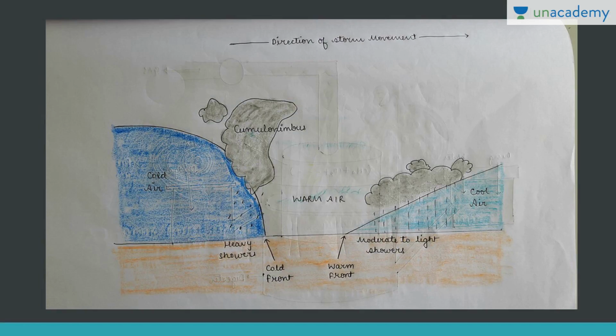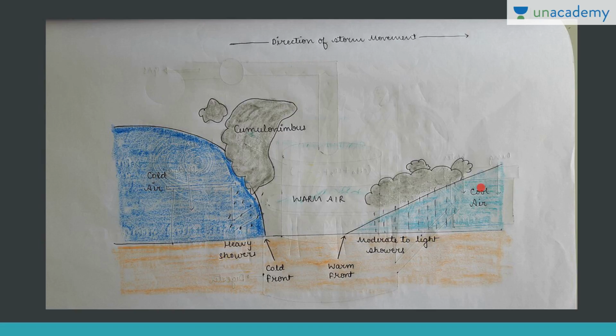So you can see it here. This one is the cold front, this one is the warm front. So the cold air, this cold front here, this cold air mass is active. This one is the cold air mass, this one is the warm air mass. So the warm air is forced to ascend vertically, and here cumulonimbus clouds with great vertical extent will form, and it will lead to heavy precipitation with thunder and lightning.